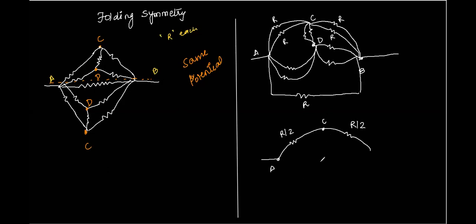Okay. Then let me draw the point D over here. So this resistance between A and D will also become R by 2, right, Atul? Yes, sir. Also, the net resistance between D and B, these two will combine and give R by 2. This is R, this is also R. So we'll get R by 2. Right, Atul? Yes, sir.